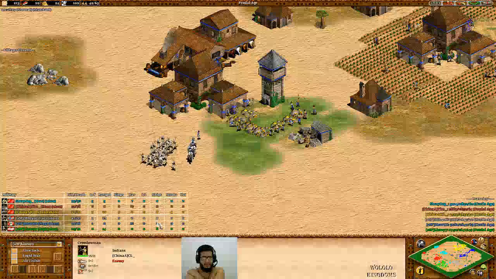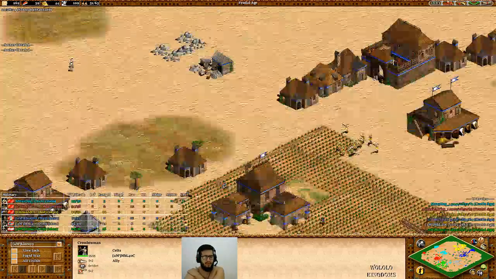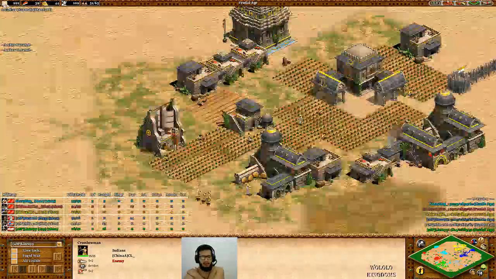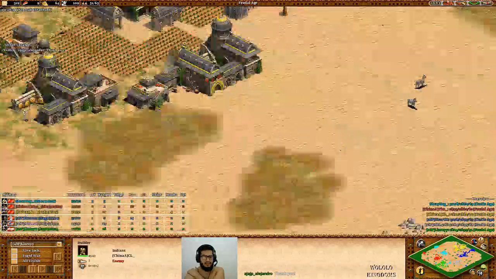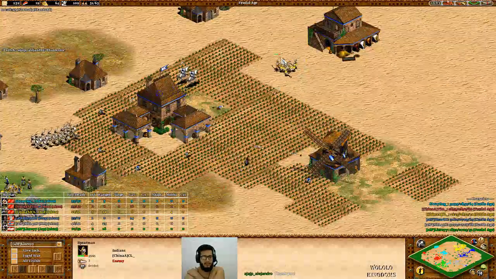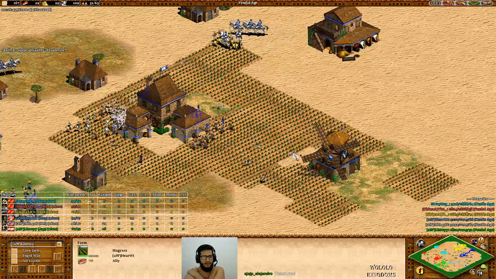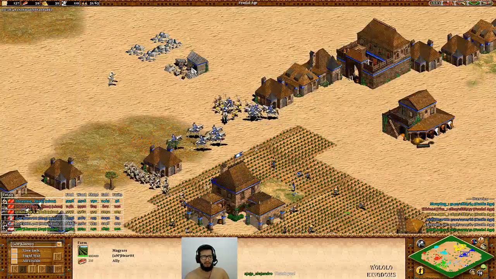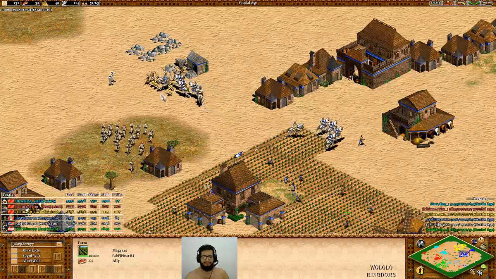Let's watch more closely. MBL is coming here with a big pack of skirmishers and crossbowmen, and he's going to help Heartt get rid of this army from CL. CL is doing his 30C and just trying to annoy Heartt. But look at this, man. He picked off 1, 2, 3, 4, 5 villagers from Heartt with this small pack of crossbows, and now Heartt is going to sacrifice 2 knights in order to kill this army.